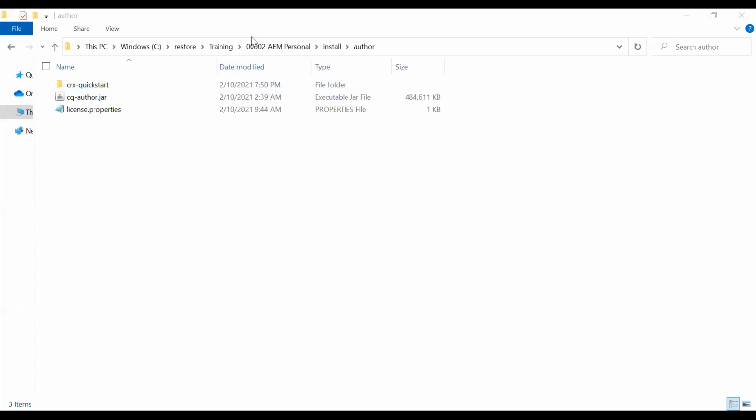Okay. So guys, in the author folder, you have to copy this jar file and license file, and click on the jar file. If your Java version is correct, you will be able to see one pop-up coming, which is something like this.